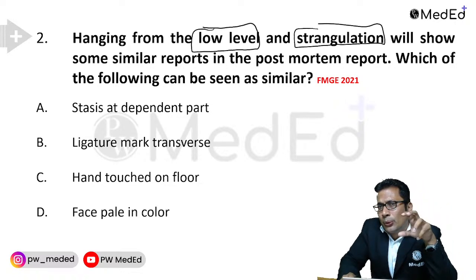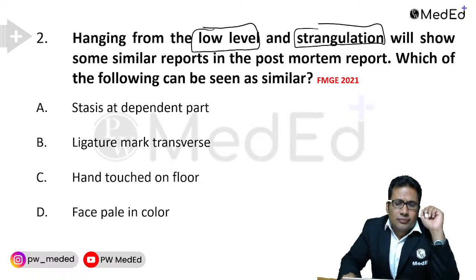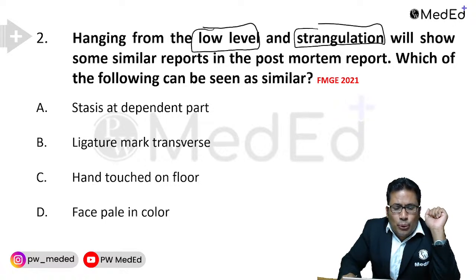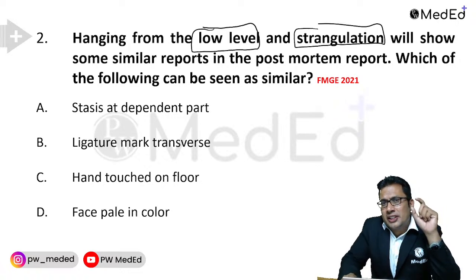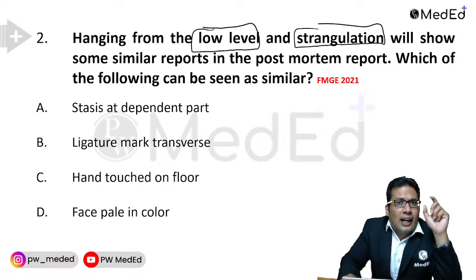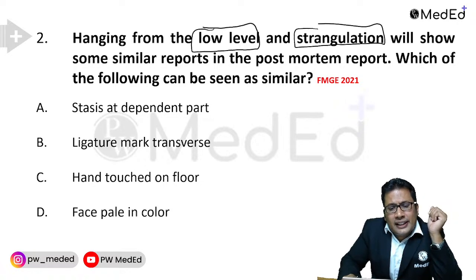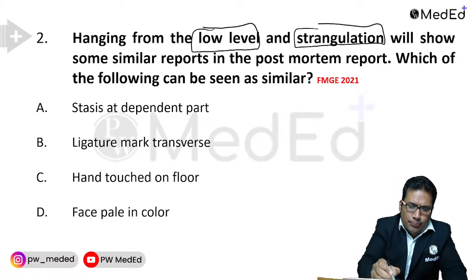Here the question asked about the ligature strangulation, which will show some similar reports in the post-mortem report. So that is one finding which is common in partial hanging as well as in ligature strangulation. Which of the following can be seen as similar? A bit tricky question. Can you try this?